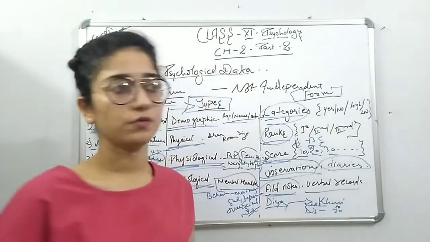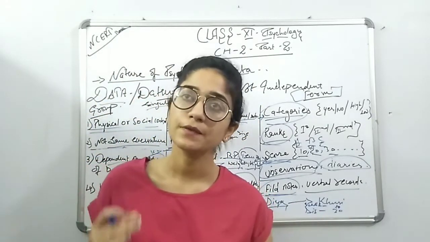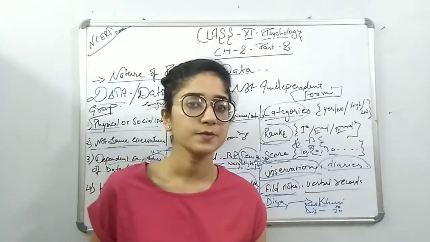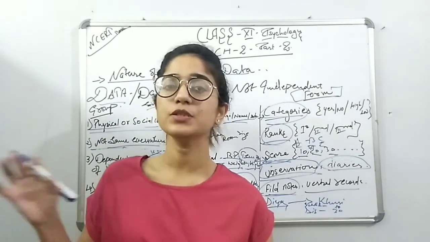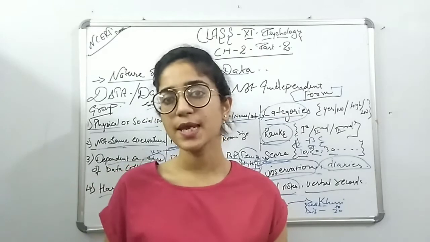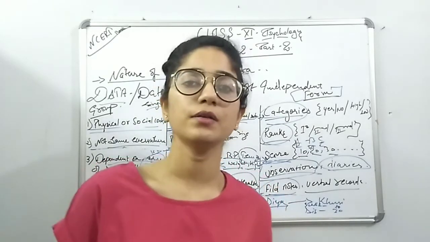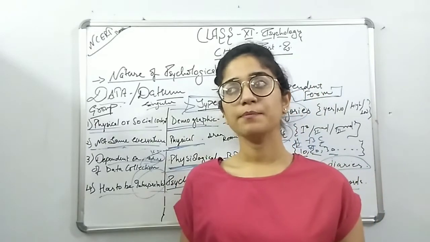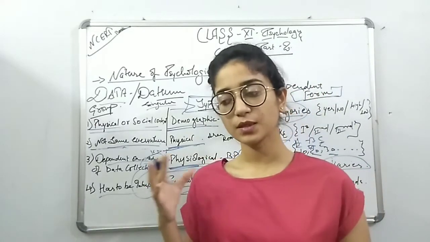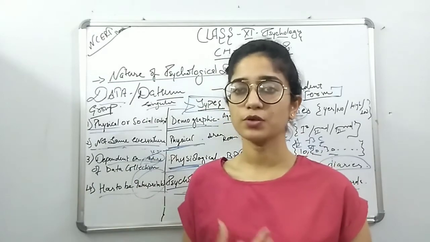Then the verbal record. A verbal record is something in which you are verbally speaking, and on that basis I record what you are saying and find the result straight from that. For example, I say, tell something about yourself.